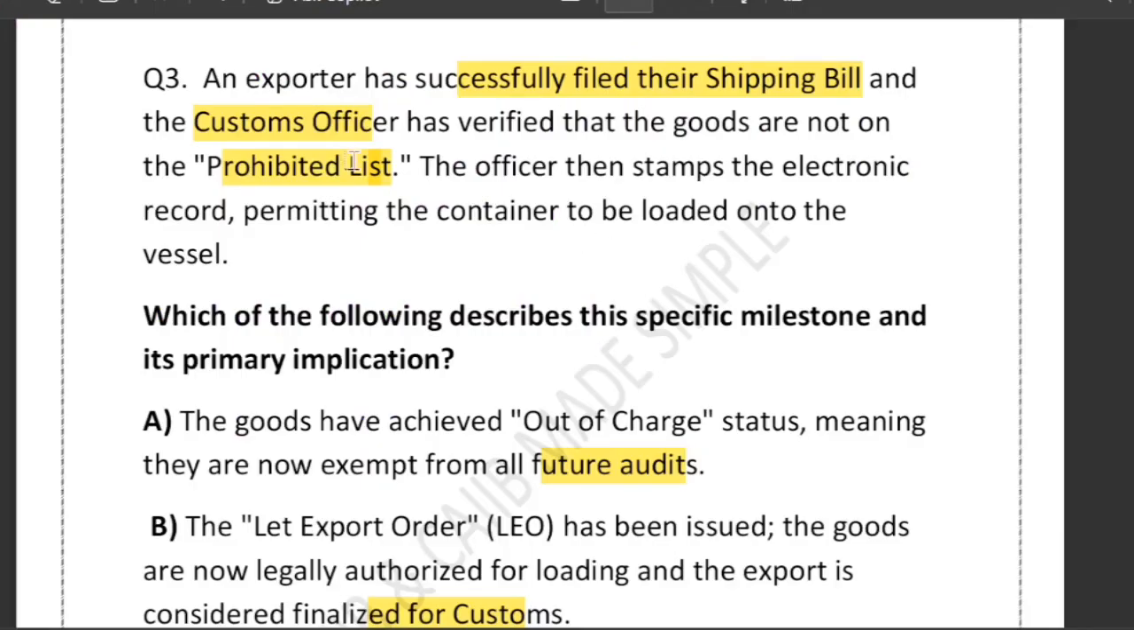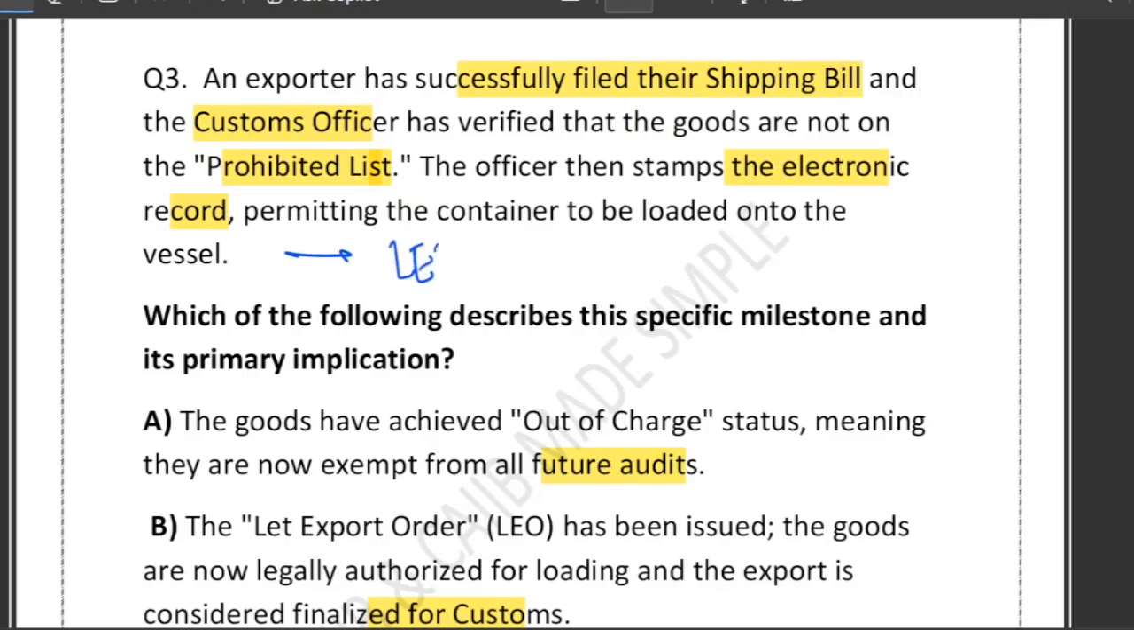That is what the customs officer verifies: that all the export declarations are proper. So this verification is a regulatory check. And the third step we have is the electronic approval by customs, which means after verification he stamps the record and allows the container to be loaded on the vessel. This electronic approval is what we call LEO. That's called Let Export Order.